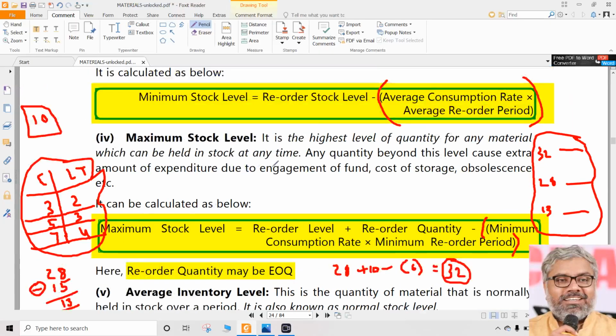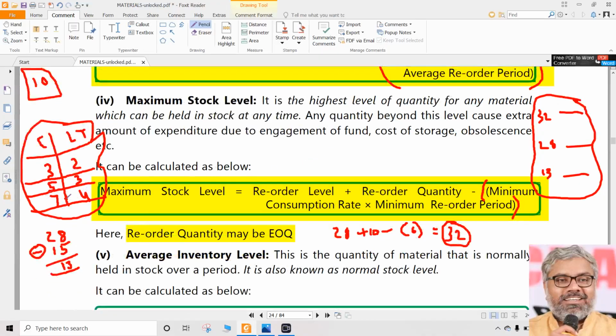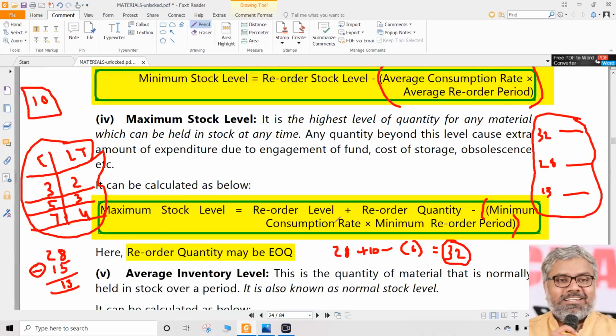How did we calculate minimum level? Reorder level minus of average consumption into average lead time. Reorder level already we know 28, minus of average consumption into average lead time is 15. So we got a minimum level of 13.